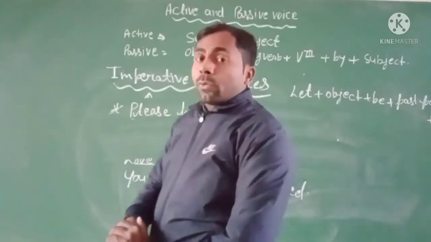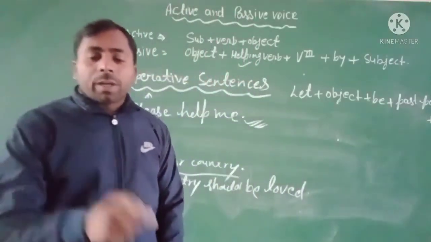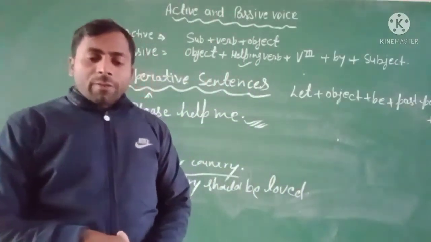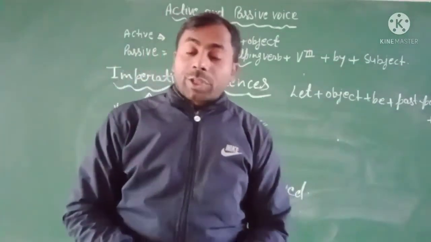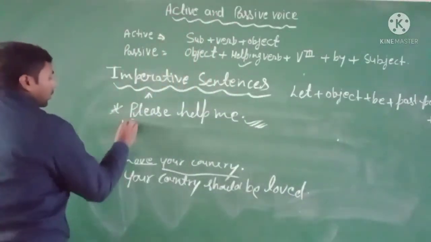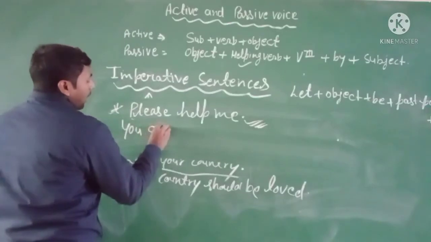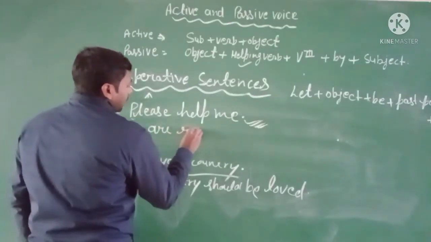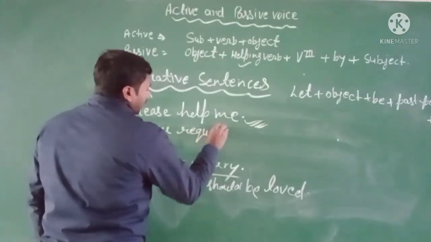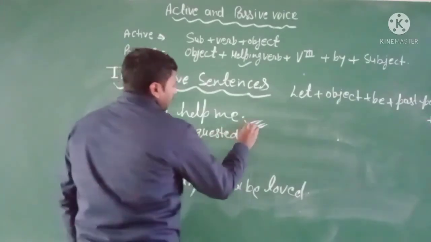Here you can use a phrase with the subject, and that will be: you are requested to.